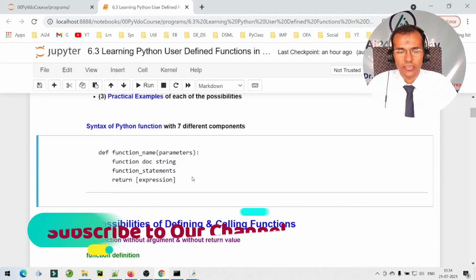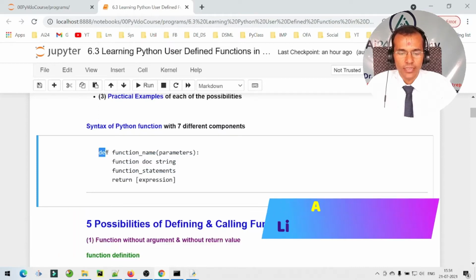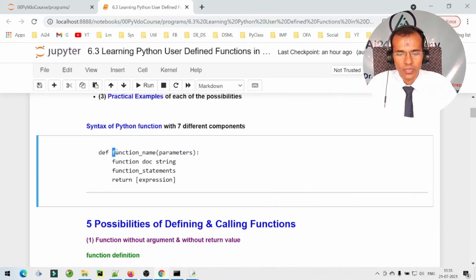Let us briefly revise the syntax of Python functions. So we have a def keyword that indicates the start of the function definition. Then we have a function name, then a parameter list, that is the arguments that we have to pass to the function. Then we may have a function documentation string that describes the function. Then we have function statements that perform operations in this function, and then we have a return statement that returns the value from this particular function.